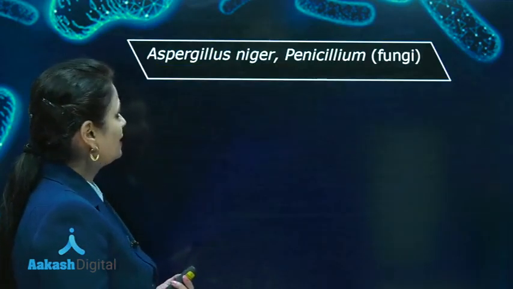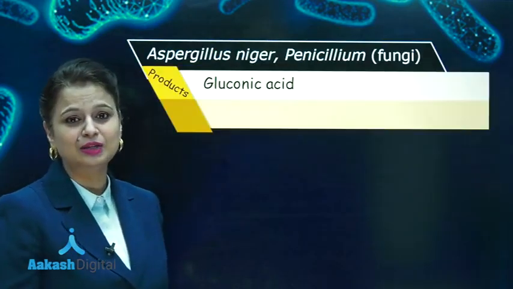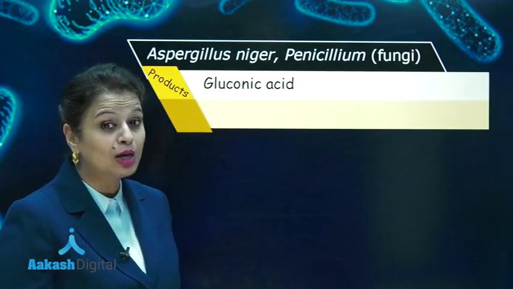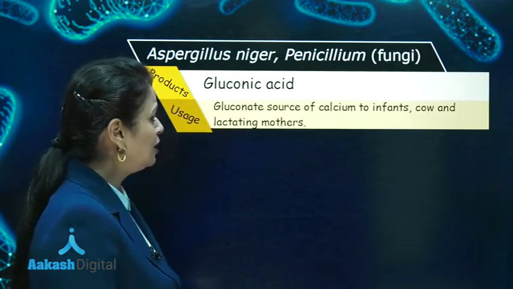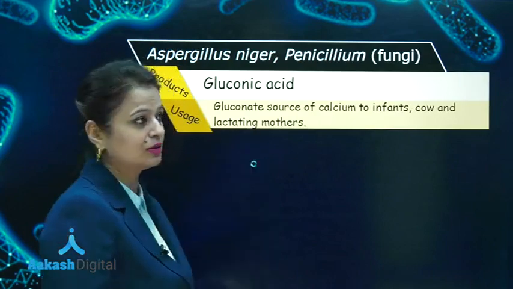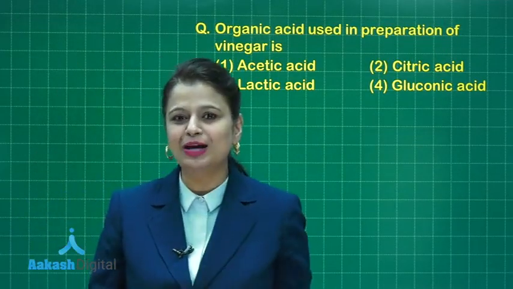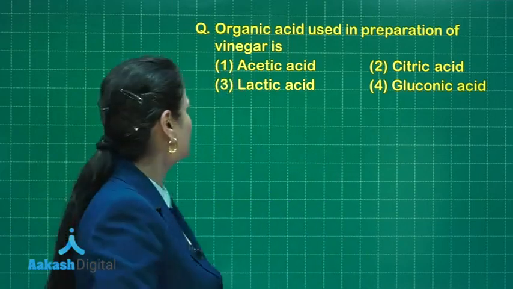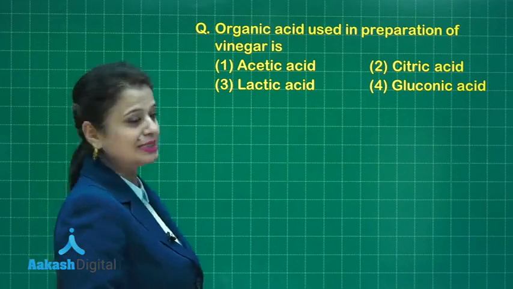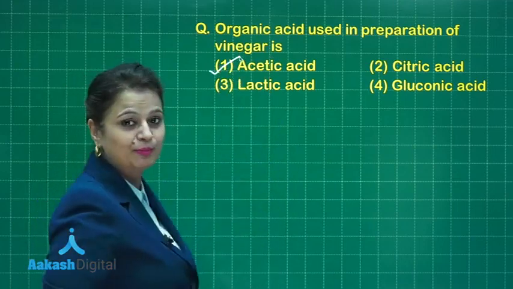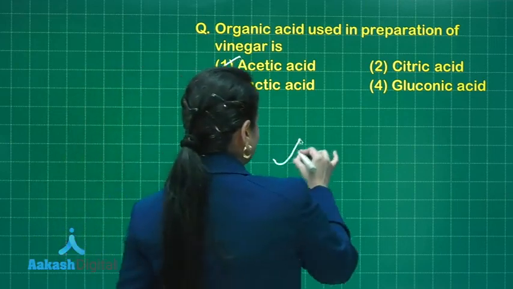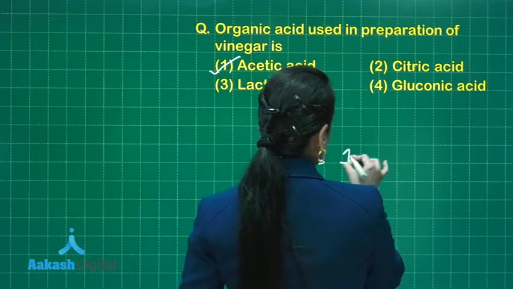Last one. Aspergillus niger and Penicillium form gluconic acid. This gluconic acid is very important because it is a source of calcium for infants, cows and lactating mothers. So this is all about bioactive molecules. So now let's take a few questions here. The organic acid used in preparation of vinegar is acetic acid, and this is formed by the bacterium Acetobacter aceti. So the right answer to this question is option number 1.